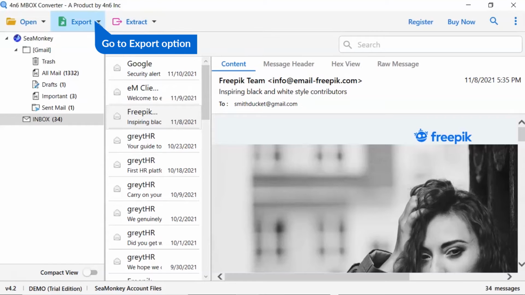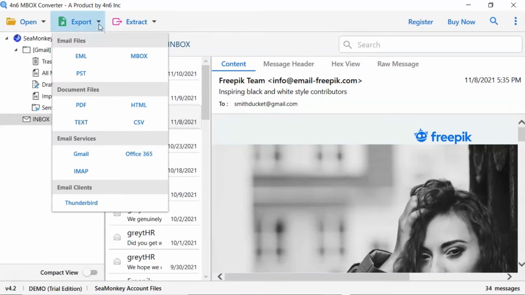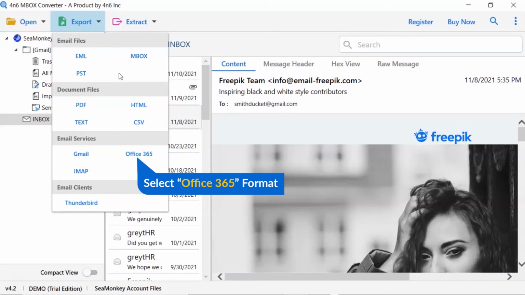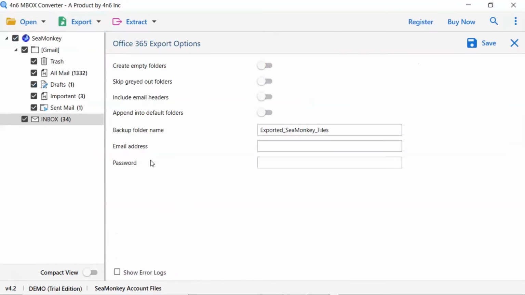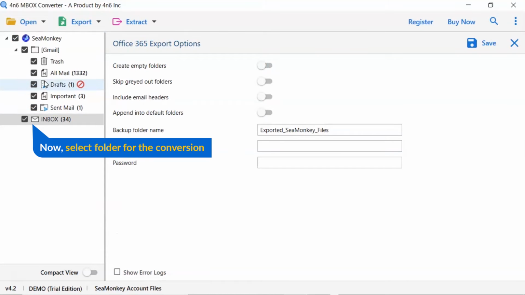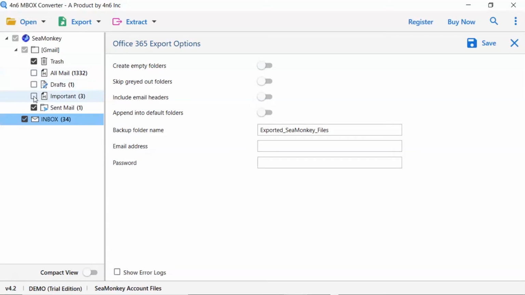The software provides export option to convert SeaMonkey emails into email files, email service, and document files. We are selecting Office 365 option. Then, mark the required folder for conversion and unmark the rest folder.